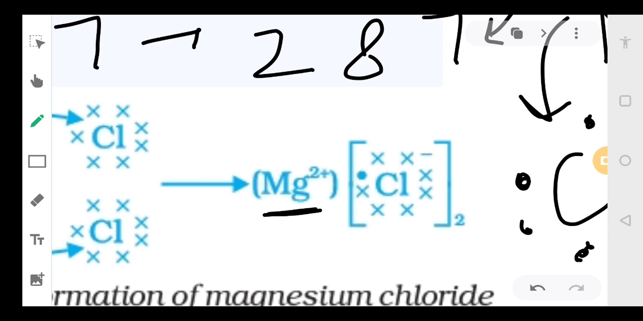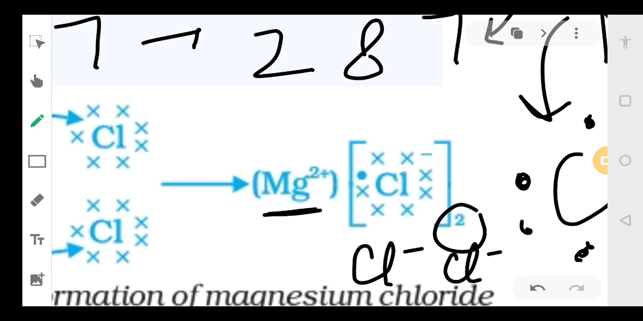And how many electrons is each chlorine atom taking? 1. How many electrons are going to one chlorine atom? 1. So we have 2 chlorine atoms, so we will write 2 at the bottom. Since each is taking 1 electron, we will put 1 minus on each chlorine atom. One will have minus, another will also have minus. And since the number of atoms is 2,